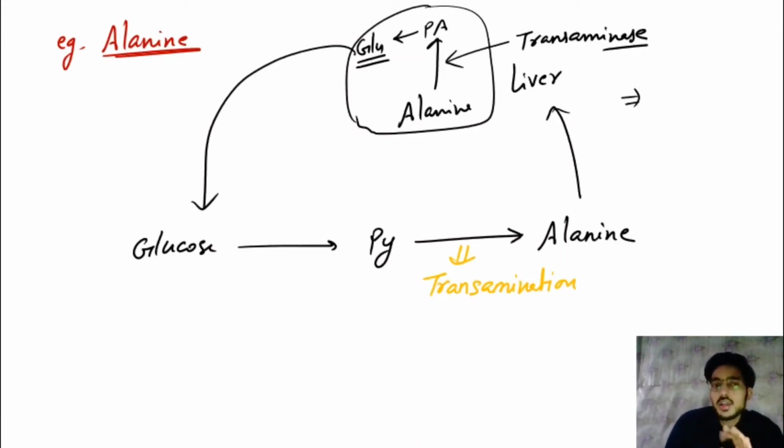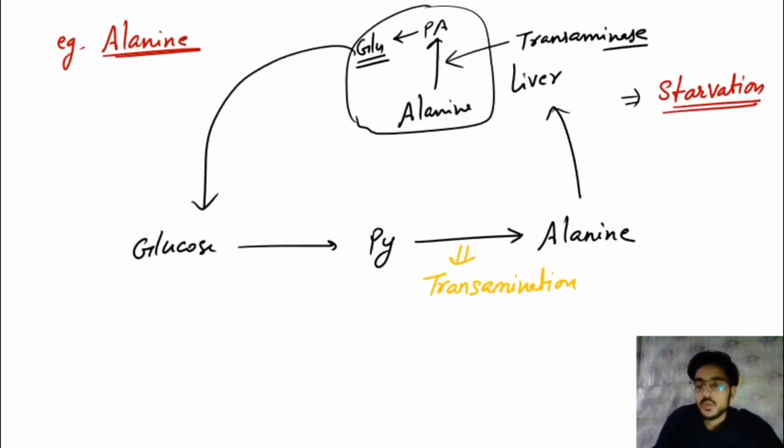Remember that alanine acts as a substrate in case of starvation. In a person undergoing starvation, alanine will break down and act as a glucose source, or as an ATP source, an energy source.